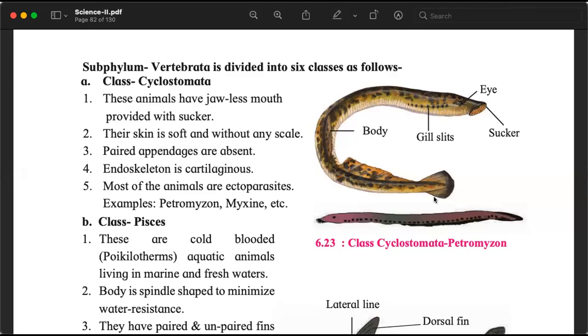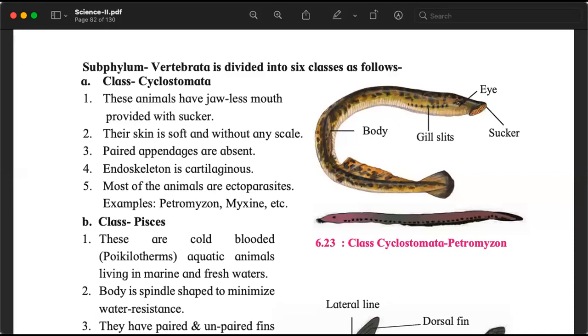Whenever we study classification, we will go from top to bottom and we will go from left to right. So when we are moving from top to bottom, the complexity increases. When we go from left to right, then also the complexity increases. It just makes it easy to study. That is how things are arranged.